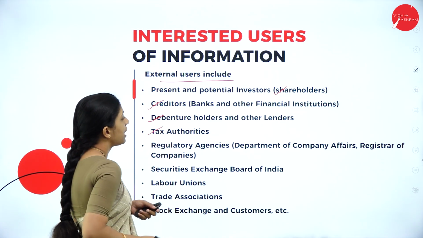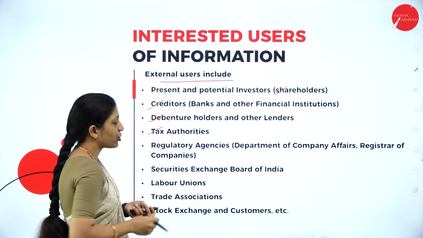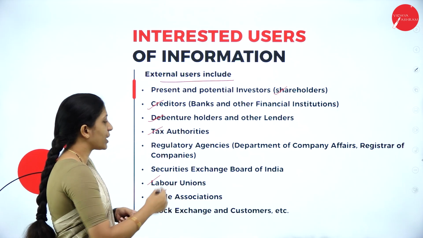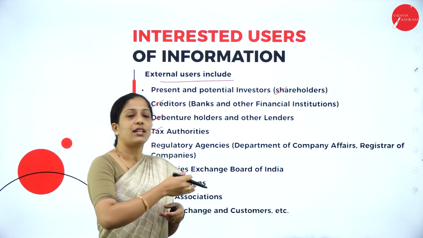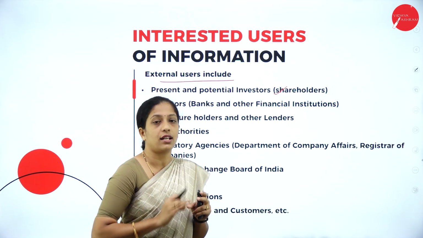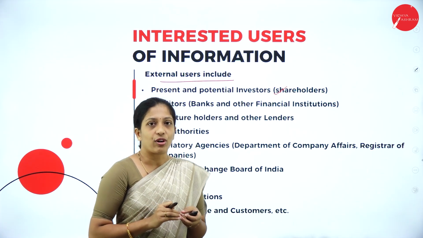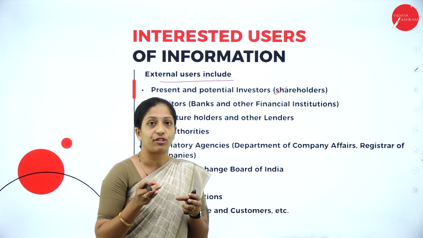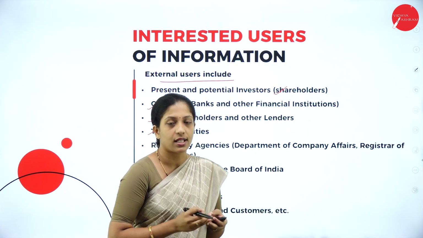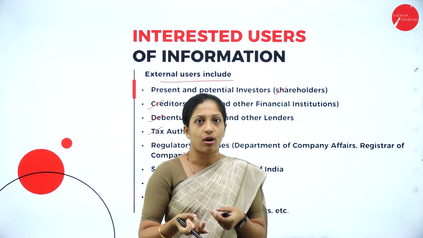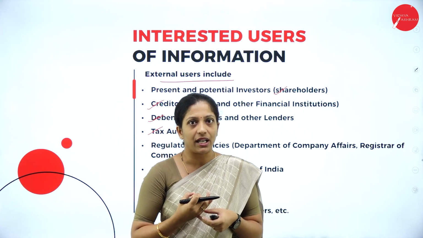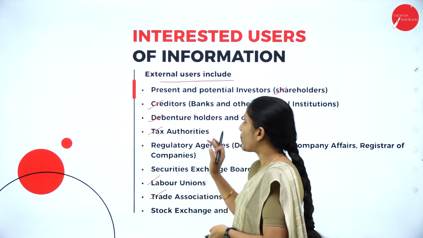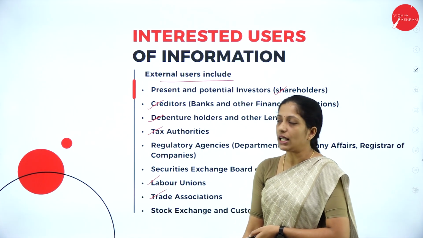Next, tax authorities, regulatory agencies, Securities and Exchange Board of India, that is SEBI, then labor unions, trade associations, trade exchange and customers, etc. So these are the users who are outside the organization, external users. They also want to know about the accounting information, because both internal as well as external users, based on the accounting information, have to take the necessary decisions. Whether I have to remain in this organization or not, whether my salary will be incremented. Such types of decisions will be taken based on the accounting results. So hope you are clear about the interested users of accounting information.